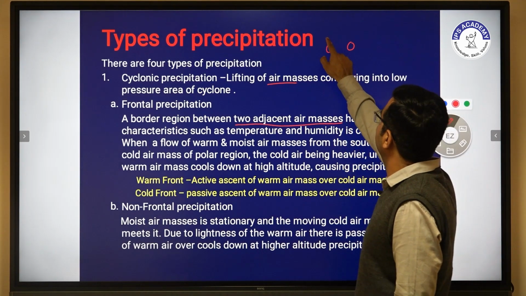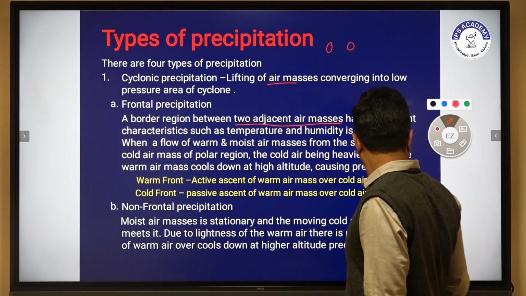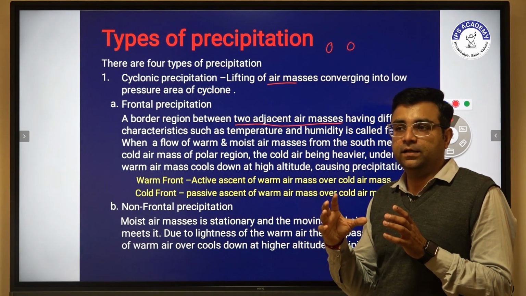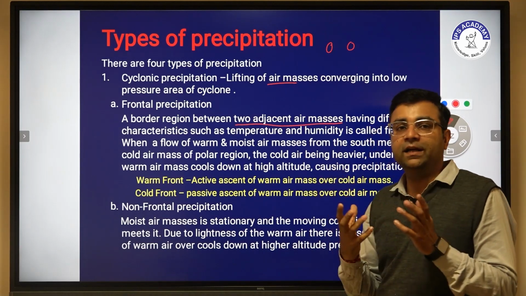If we look at the previous slides, there is the hydrological cycle in which clouds are created.